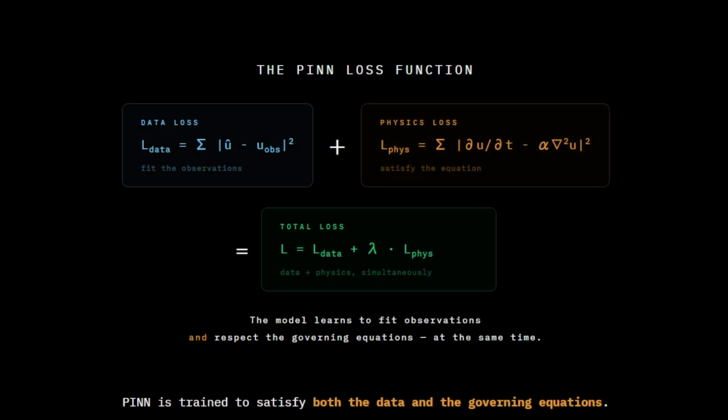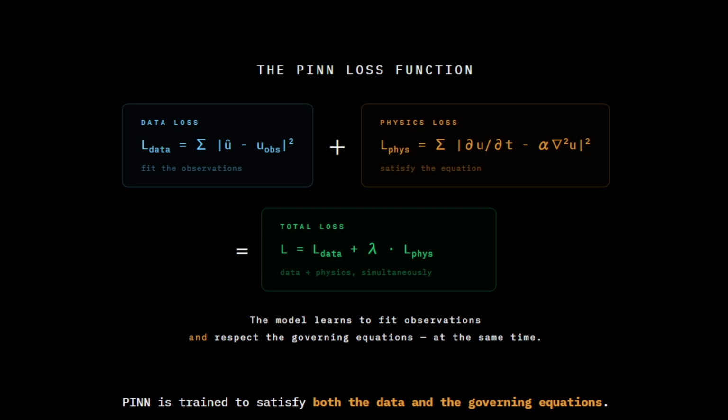Physics-informed neural networks, or PINNs, take a different approach. The name says it all. These are neural networks that have been informed by physics. The governing equations are not treated as an external constraint. They are built directly into the training process.